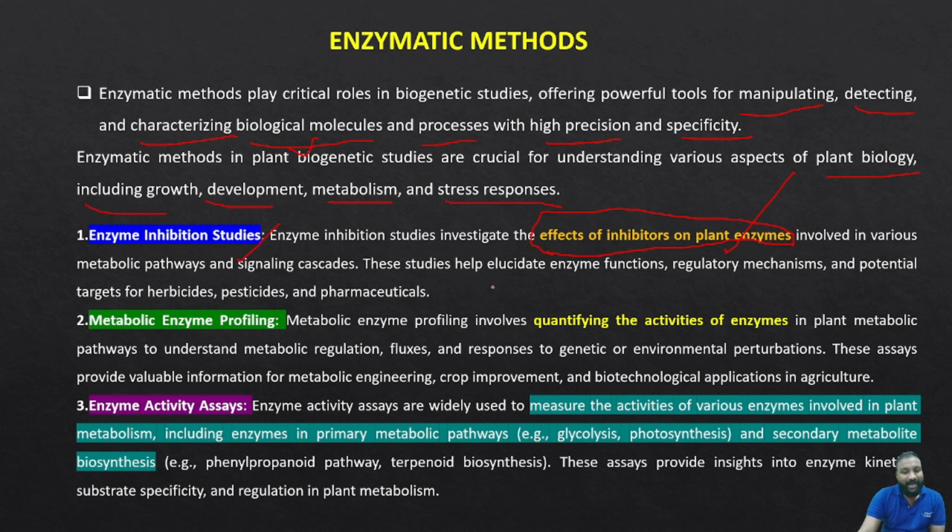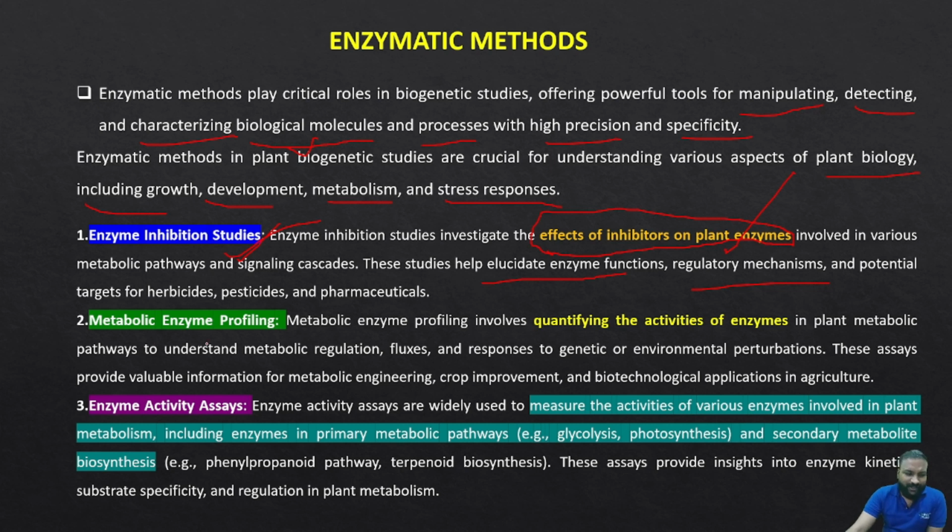These studies help illustrate enzyme function, regulatory mechanisms, and potential targets for herbicides, pesticides and pharmaceuticals. Because we take the enzyme as a base, we can know which thing is inhibiting, and after inhibition, what changes the pathway goes through.